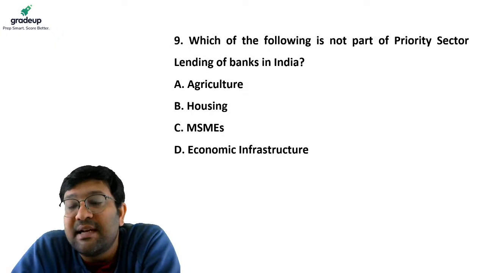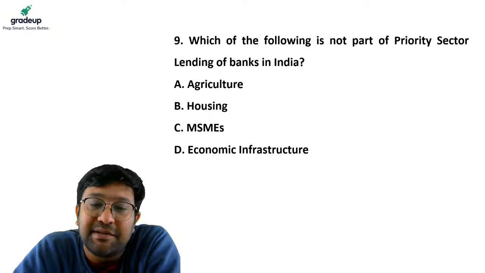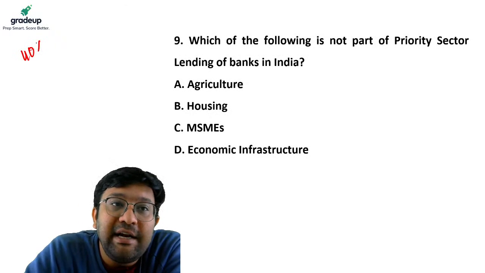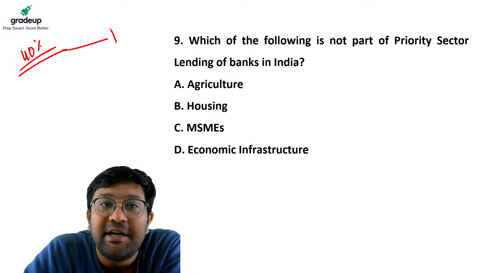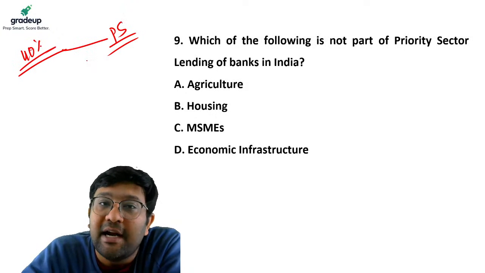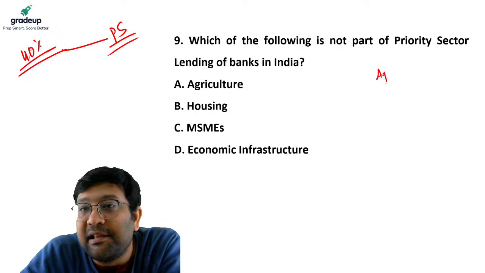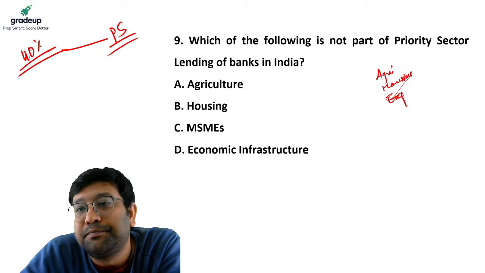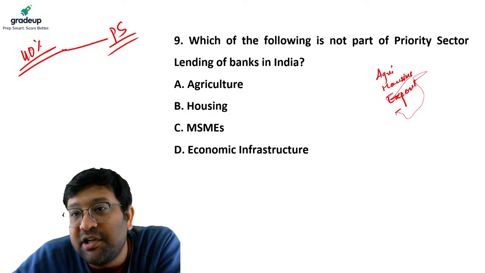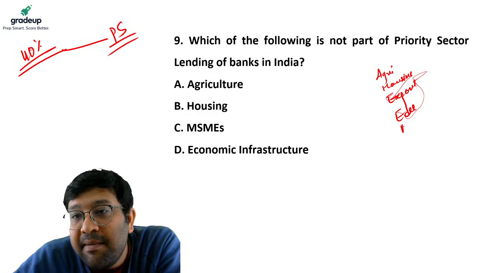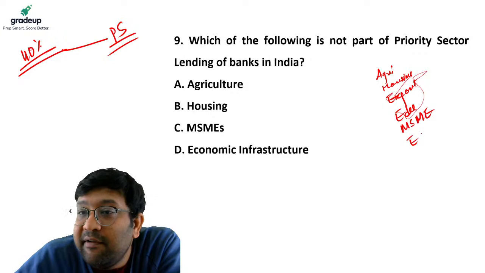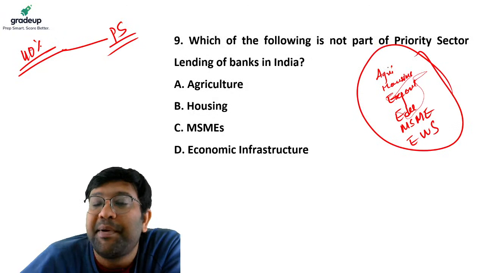Priority sector loans are set by RBI for the banks, which says that 40% of total lending by banks should be to priority sectors. And what are the priority sectors? Agriculture, housing, exports, education, MSME, economically weaker sections. These are priority sectors.